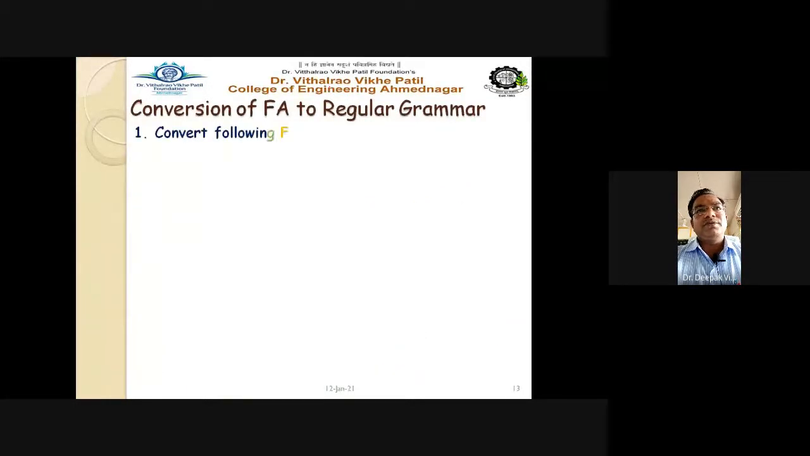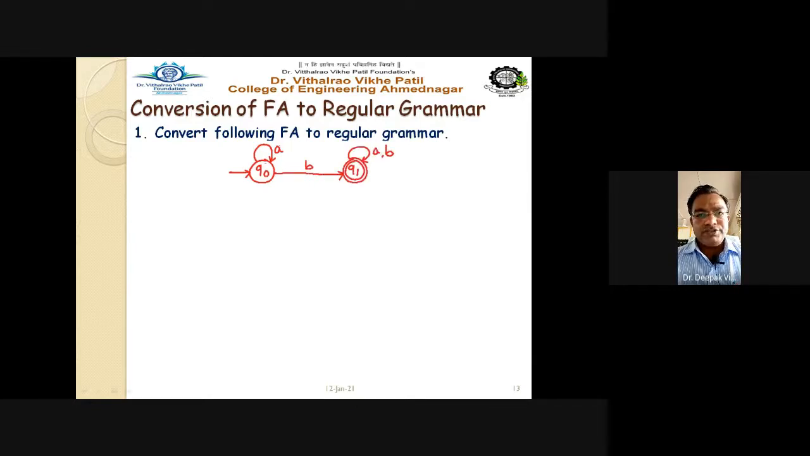So let us see one example. Convert the following finite automata to regular grammar. The automata is given. Q0 on a goes to Q0: delta(Q0, a) = Q0. The next transition: delta(Q0, b) = Q1. Then delta(Q1, a) = Q1, and delta(Q1, b) = Q1 itself. So four transitions are there.